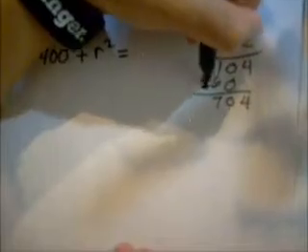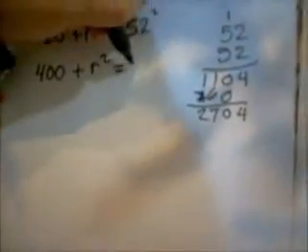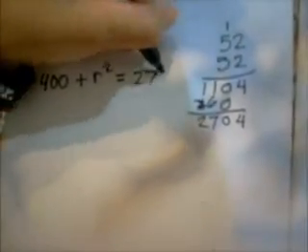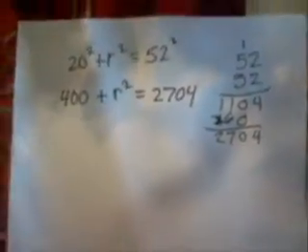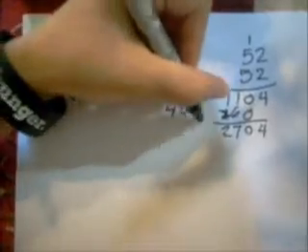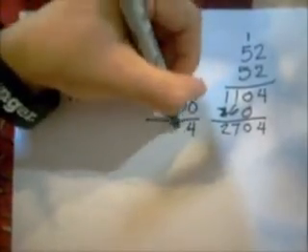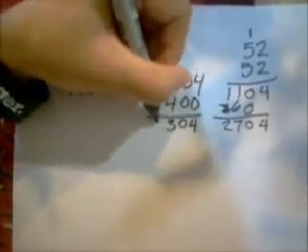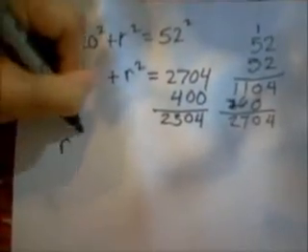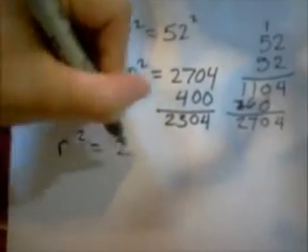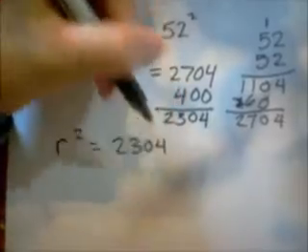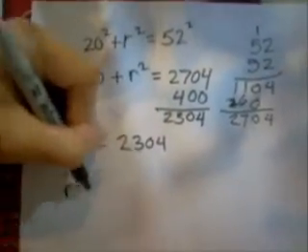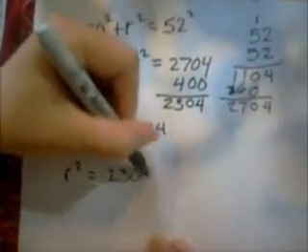Actually, I'm sorry, this should have been a 1. So you'll get 2,704. Now you want to subtract 400 from 2,704. And you'll get R squared equals 2,304. And now you want to find the square root of both of these.